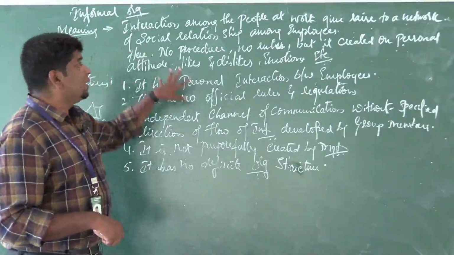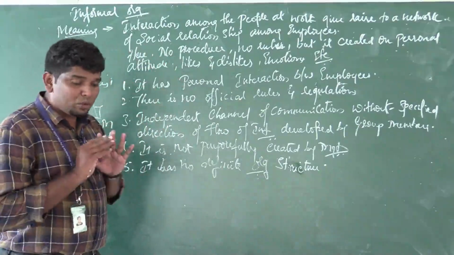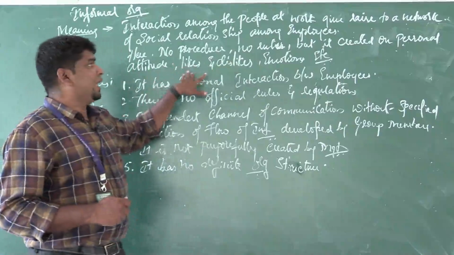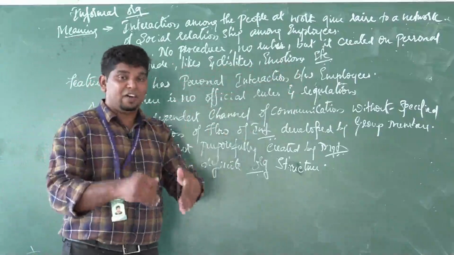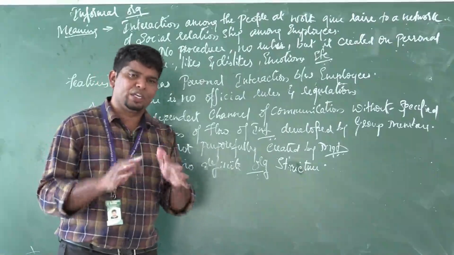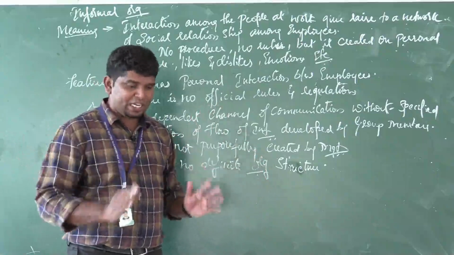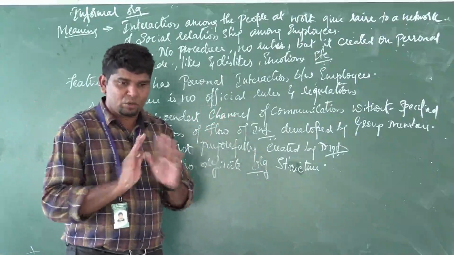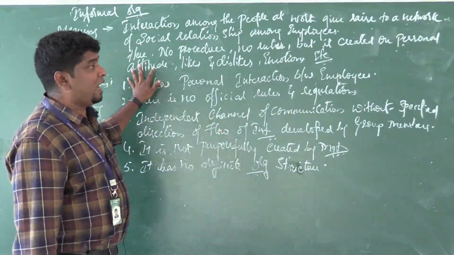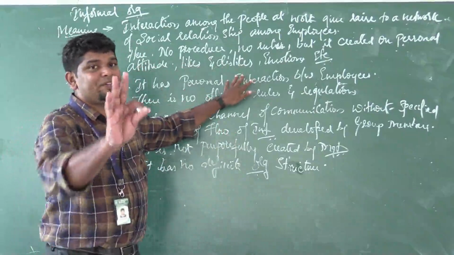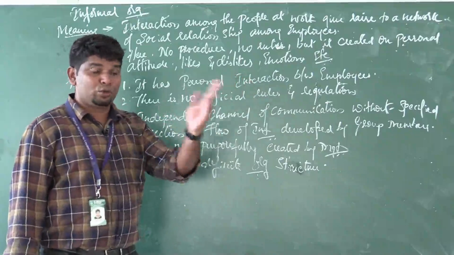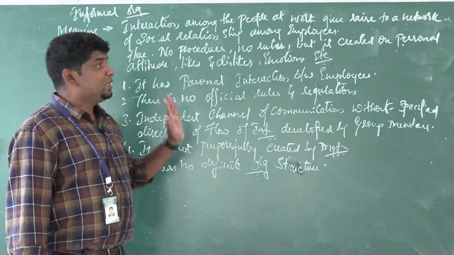Moreover, whatever work you do, there are no rules, no procedures. Based on your personal attitude, likes and dislikes, and your emotions, the work will be done. The boss will say, whatever you do, I want this much output by the evening. There are no rules; he tells and goes, that's all. Based on your emotions and likes and dislikes, the organization will move. There is no clear-cut message on whom to report to. So this is the meaning.